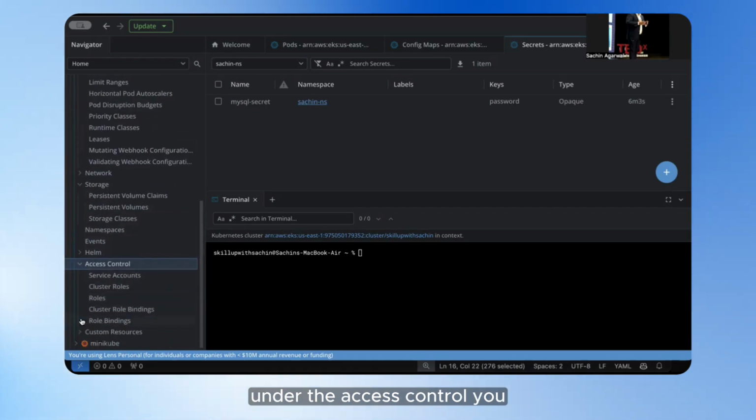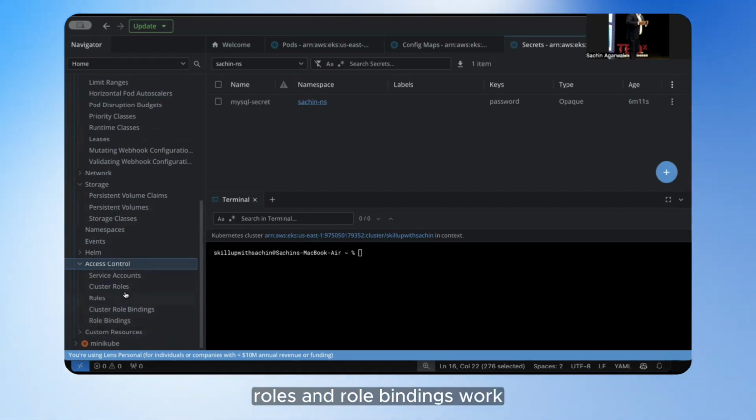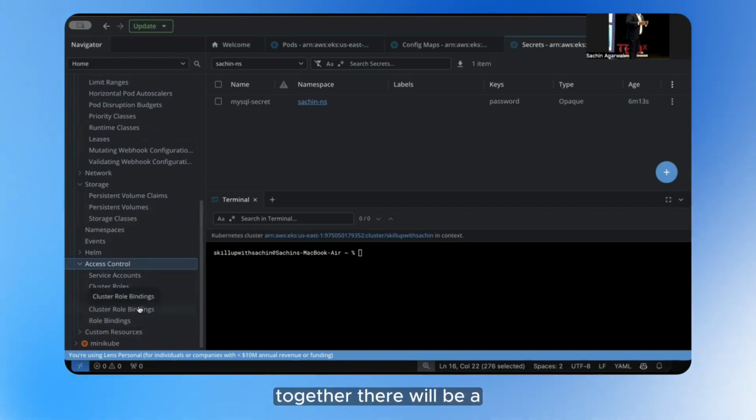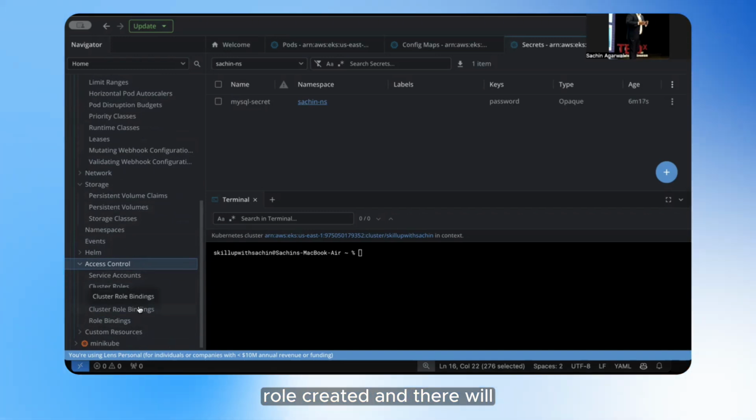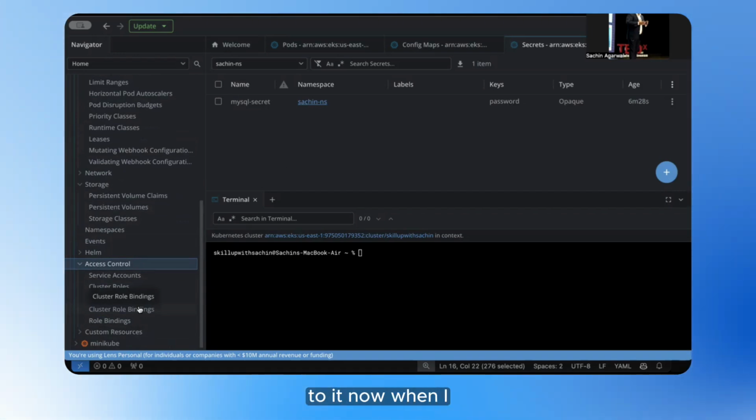So here under the access control, you will see we have cluster roles and cluster role bindings. These two work together. Roles and role bindings work together. There will be a role created and there will be a role binding attached to it.